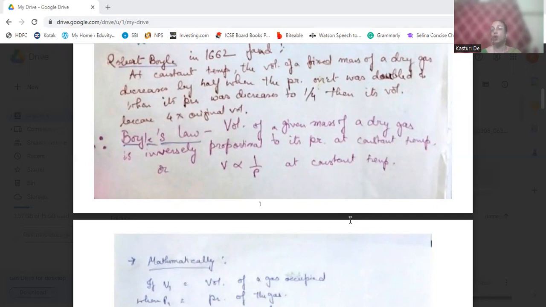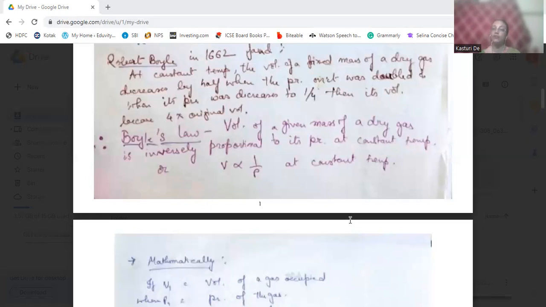This was found by Robert Boyle in 1662. At that time, what did he do? Keeping the temperature constant, he decreased the volume of a fixed mass of dry gas. Mass was fixed, temperature was fixed. By keeping that mass fixed, he decreased the volume by half.